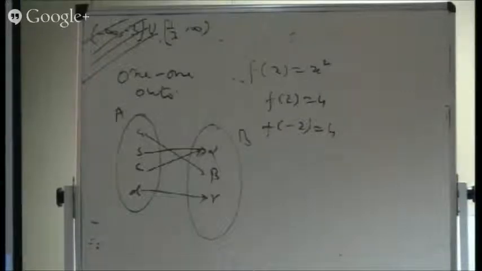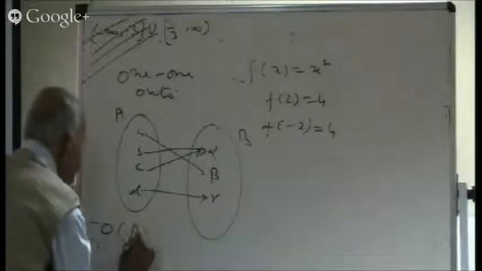But this function is not 1-1. Why is it not 1-1? Because A and C are different elements, and they are going to the same element. They are giving the same image. So this cannot be a 1-1 function. For a 1-1 function, different elements must have different images. Is it all right?